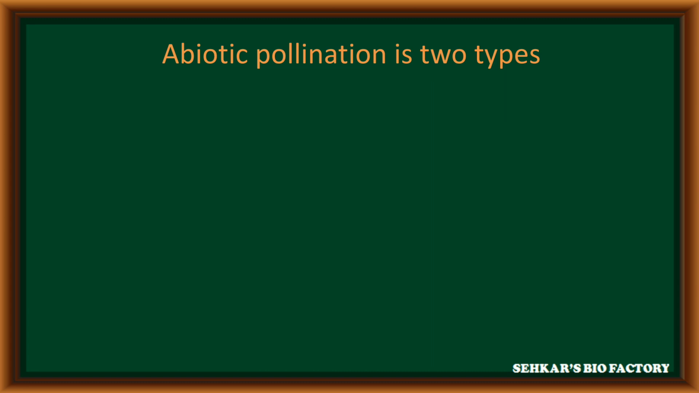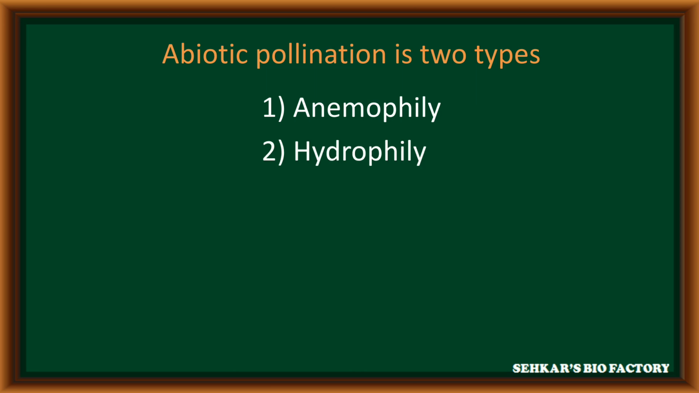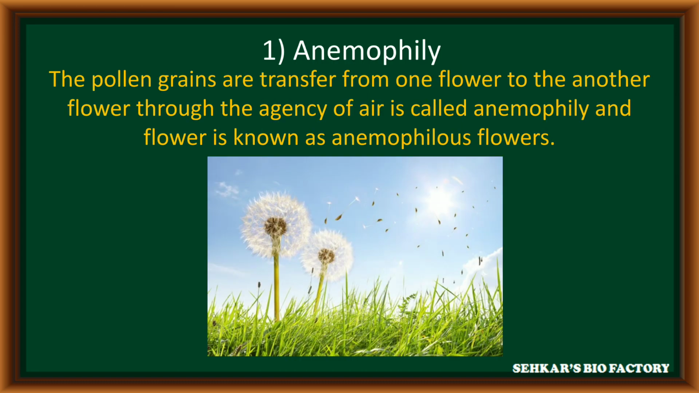This abiotic pollination is generally two types. The first type is anemophily. The second type is hydrophily. In anemophily, the pollen grains are transferred from one flower to another flower through the agency of air or air current. The flowers which perform this anemophily are called anemophilous flowers.